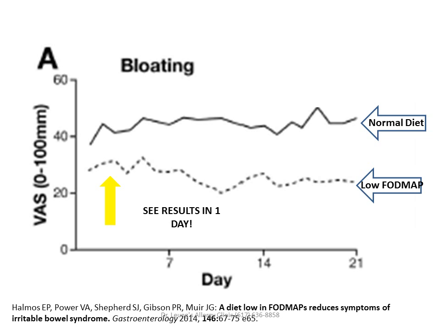Researchers in Australia aim to study if a diet low in FODMAP is an effective way to manage gastrointestinal symptoms in patients with digestive disorders, in this case, IBS. VAS on this graph stands for Visual Analog Scale. It was a scale the researchers used to measure symptoms experienced by the participants. 0 means no symptoms, and 100 means the worst symptoms possible. The graph demonstrates that people who were given a low FODMAP diet in comparison to a normal diet experienced significantly less bloating after 21 days, and results were seen after 1 day.